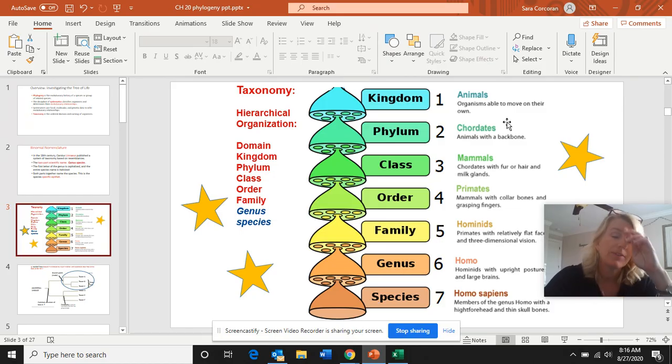So this chart shows the classification of us, human beings, Homo sapiens, and we are in the genus Homo. We are sapiens. That describes who we are. There has been identified a distant cousin or relative of human beings called Homo erectus. They were in the same genus as we were, but their species name is different, such that had we gotten together, we would not have been able to make fertile, viable offspring, or offspring that were fertile.